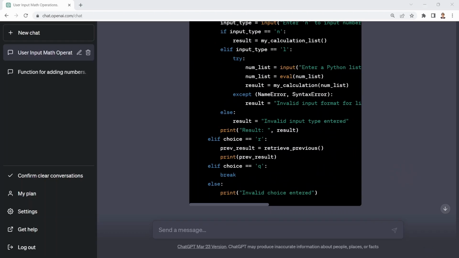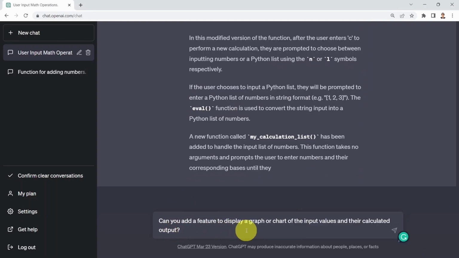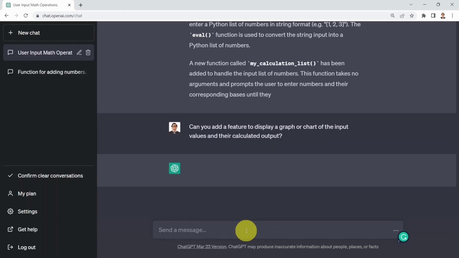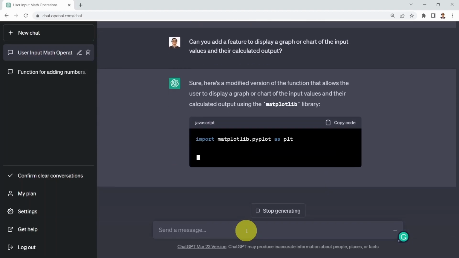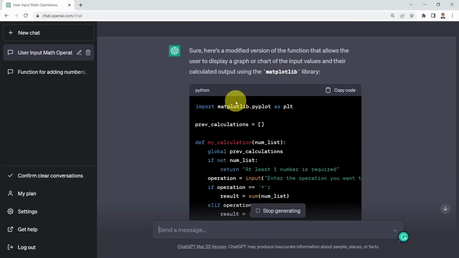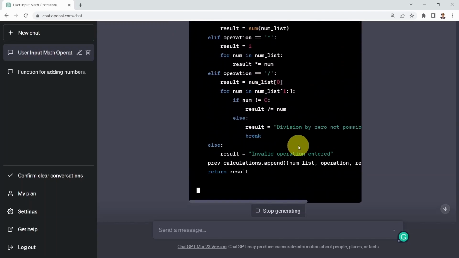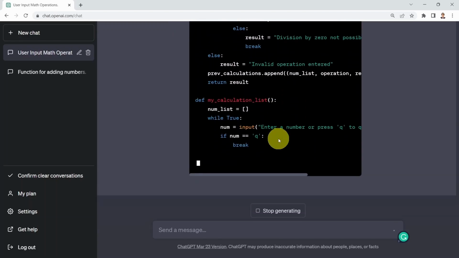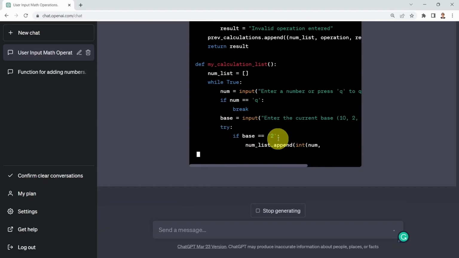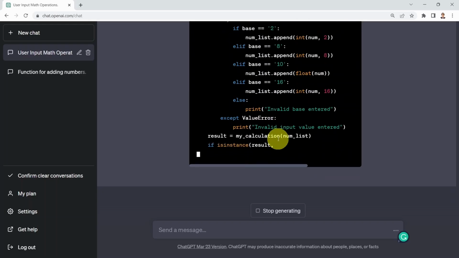Okay. What I would like to do next is say, can you add a feature to display a graph or chart of the input values and their calculated output? Let's go ahead and see that. Sure, here is a modified version, and it's telling you that it's going to use the matplotlib library to do that for us. You can see that it's going to use matplotlib to plot or display the graph or chart for the input values along with the calculations as well.